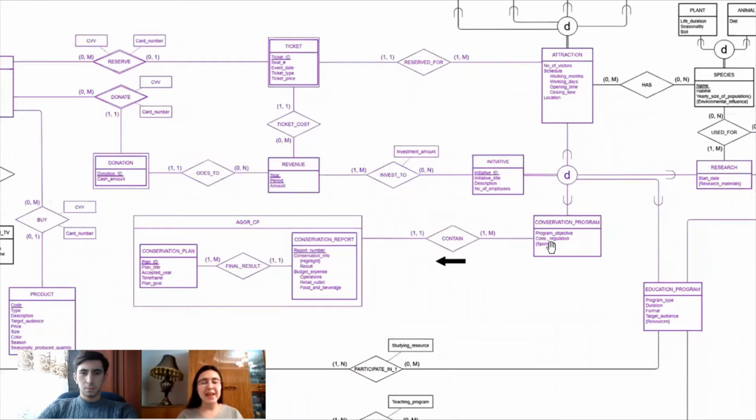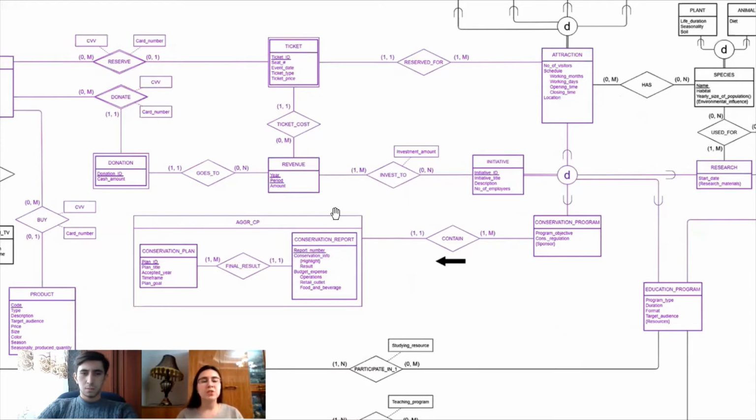The conservation program contains a conservation plan and a conservation report. The conservation program contains the final result of the conservation plan, where all the goals for the future year are listed, and the conservation report, where the goals that are already achieved are listed. That's why it is an aggregation.